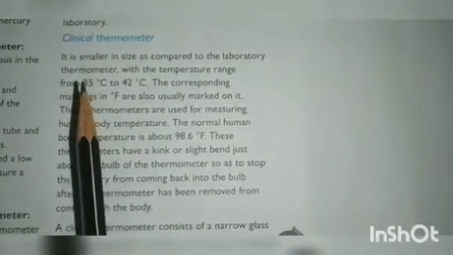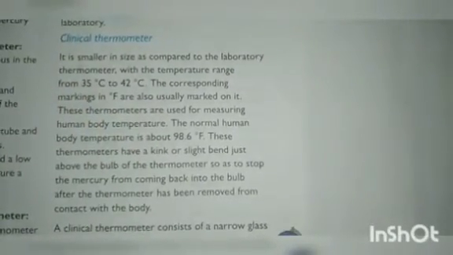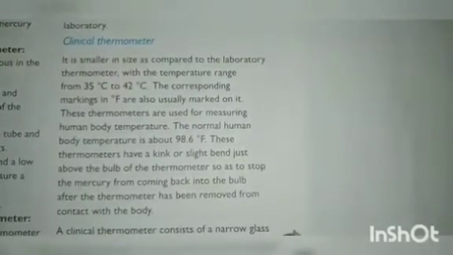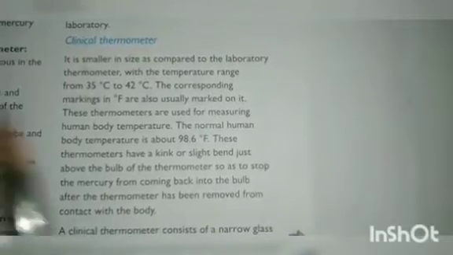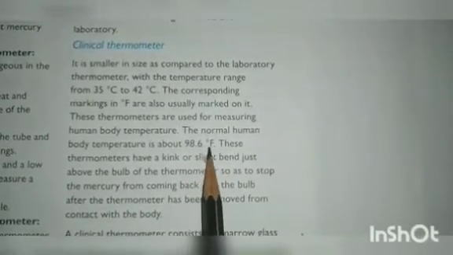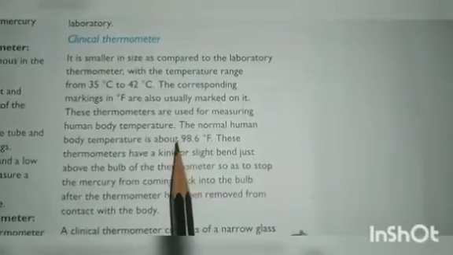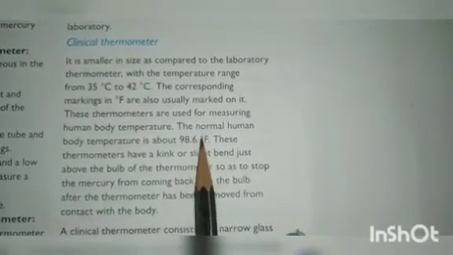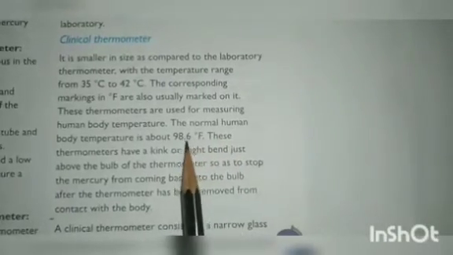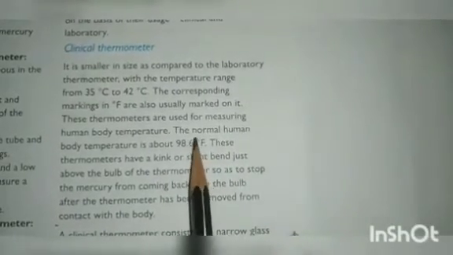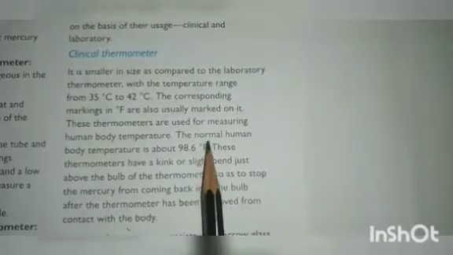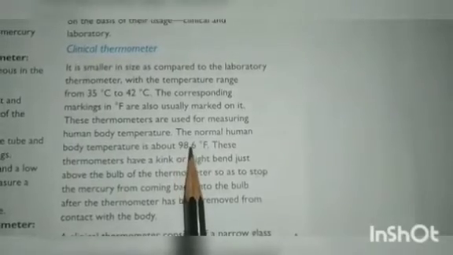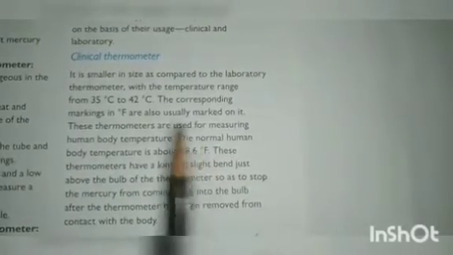These thermometers are used for measuring human body temperature. If you go to clinics or hospitals, they will test with the help of this clinical thermometer. The normal human body temperature is about 98.6 degrees Fahrenheit. When you convert this into degrees Celsius, it will be about 37 degrees Celsius. Normal body temperature is 98.6 degrees Fahrenheit.